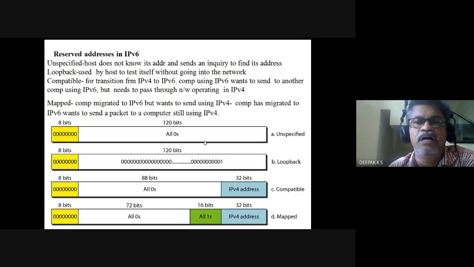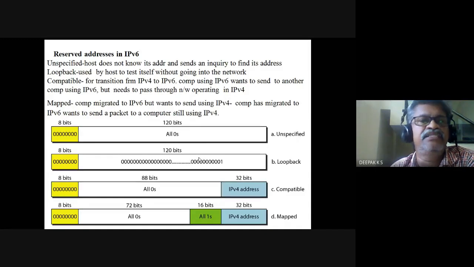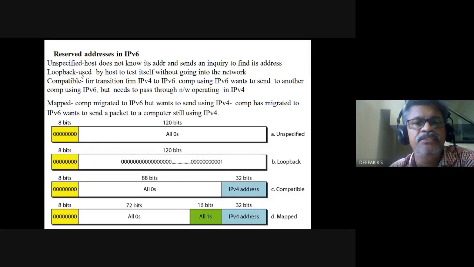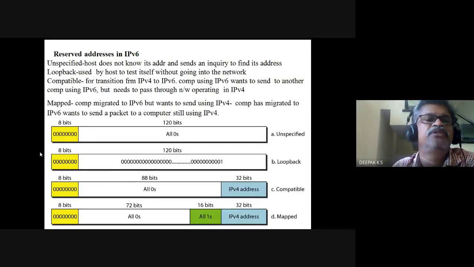Now another condition in which it is used is loopback. This is used by a host to test itself without going into the network. So it can be just one bit here. Others are zero. It is used for loopback to test itself. Now compatible. Compatible is here all zeros, 88 bits zero. Then here comes the IPv4 address. So it is 32 bits. Everything else is zero. So your transition is happening from IPv4 to IPv6.